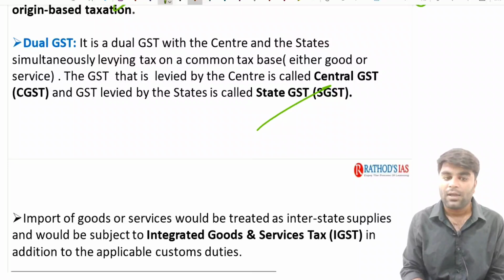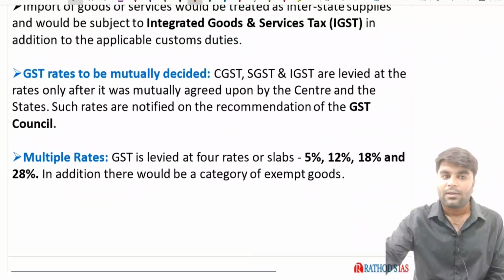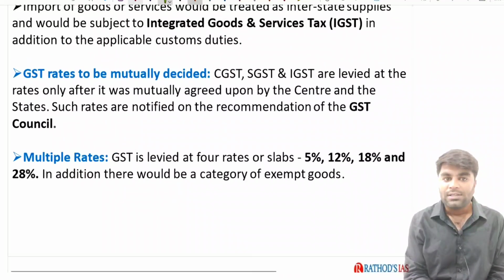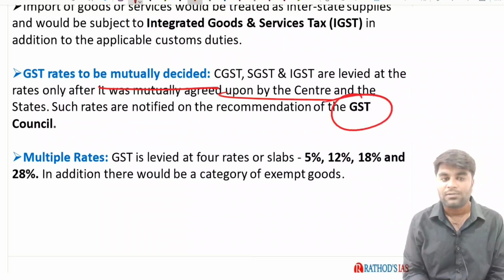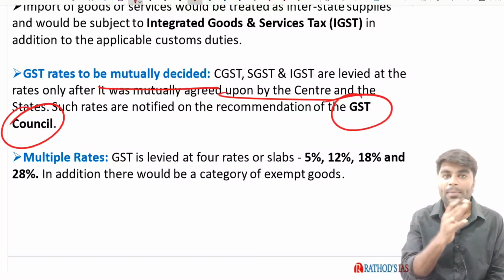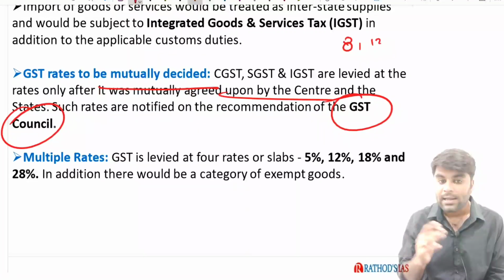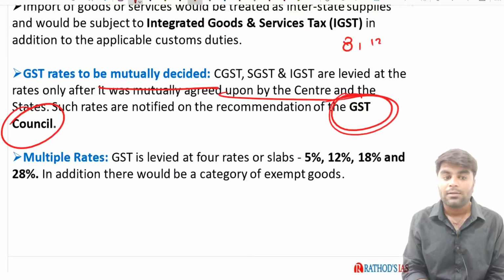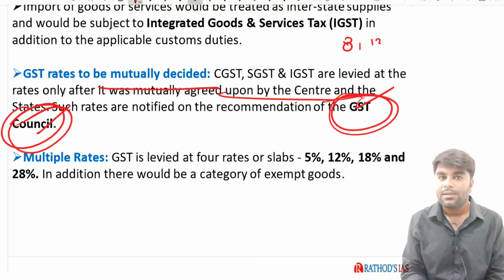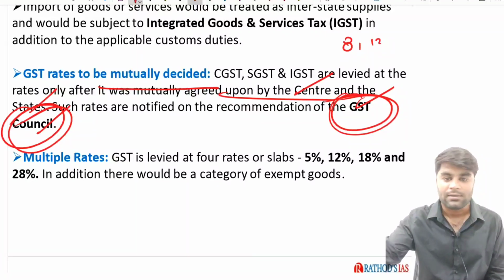As I said, it is going to have CGST and SGST, right? Now the GST rates are mutually decided upon by the GST Council. See which goods need to be placed in which tax slab, like we have the 8% slab and we have the 12% slab. Which goods need to be placed in which tax slab will be decided by the GST Council, with due consultation with the central government as well as the state governments.